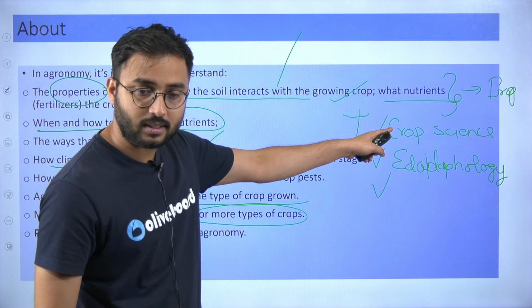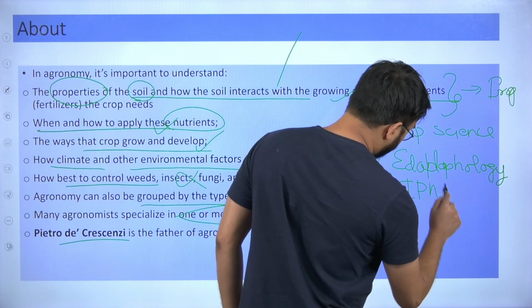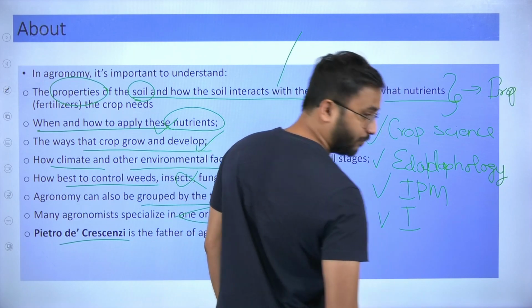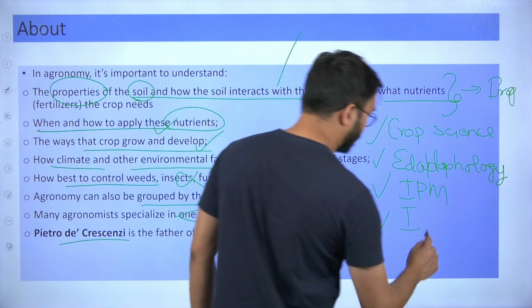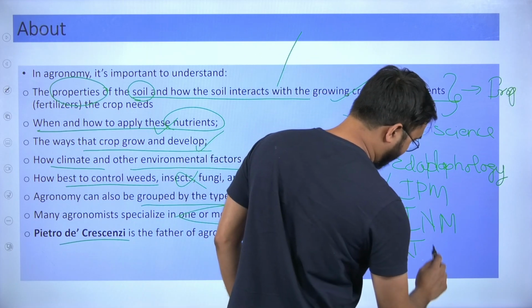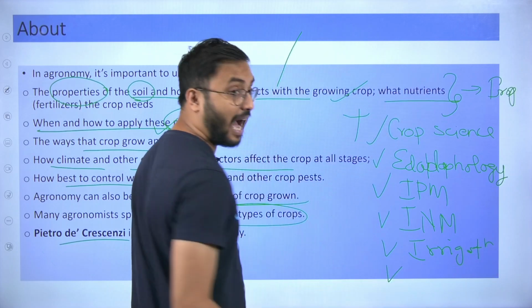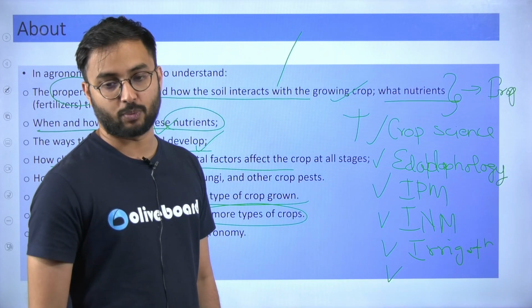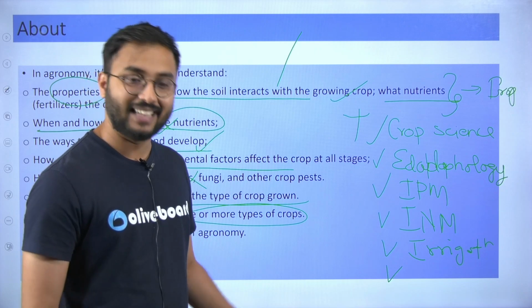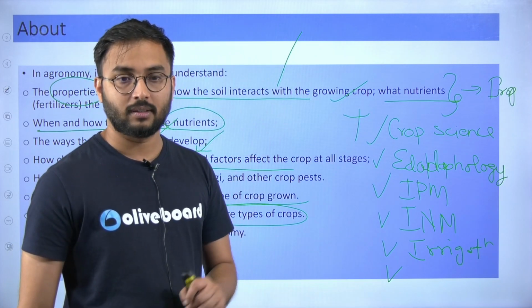You understood crop science, edaphology, then integrated pest management, then integrated nutrient management, then irrigation science, then harvesting and post-harvesting management and technology, and then forward-backward linkages. All these are dimensions of agronomy.